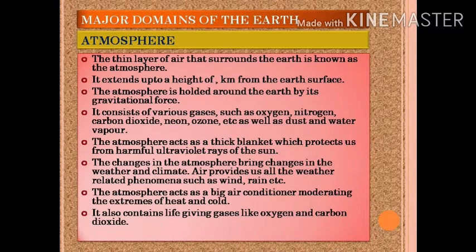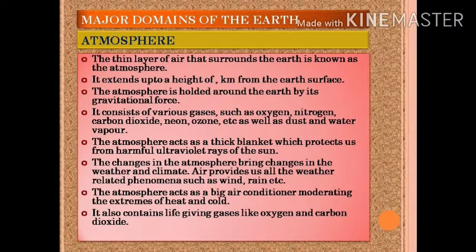The atmosphere acts as a thick blanket which protects us from harmful ultraviolet rays of sun. The changes in the atmosphere bring changes in the weather and climate also.